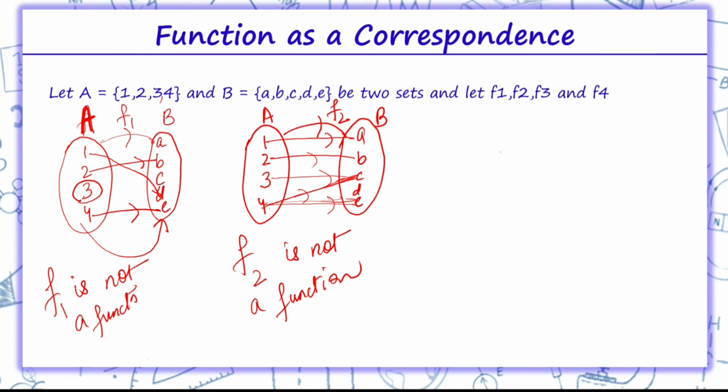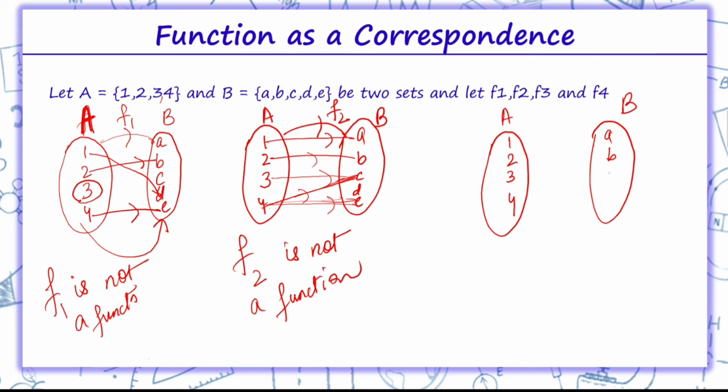Now the third function. This is set A, this one is set B: 1, 2, 3, 4, a, b, c, d, e. Over here 1 is related to a, 2 is related to b, 3 is related to b, and 4 is related to e. Now this is the F3 function.